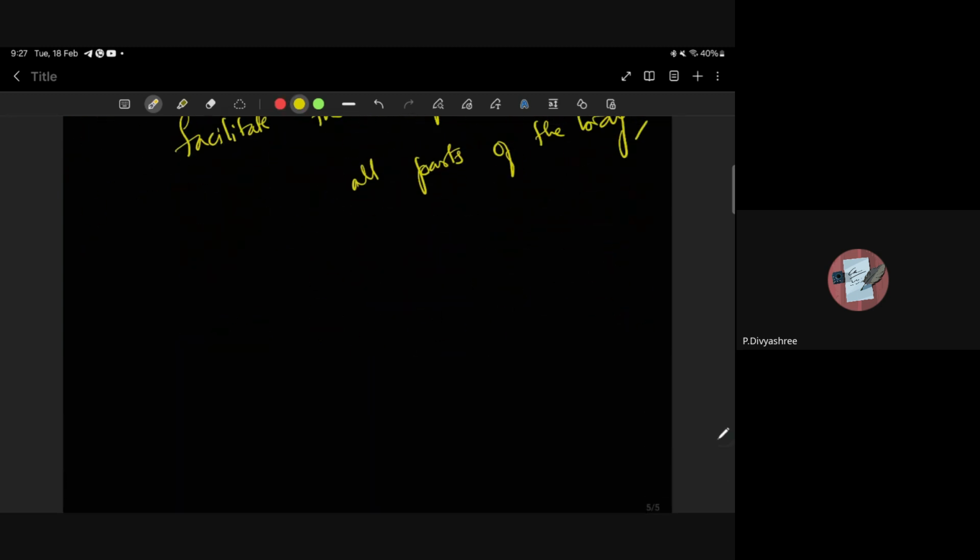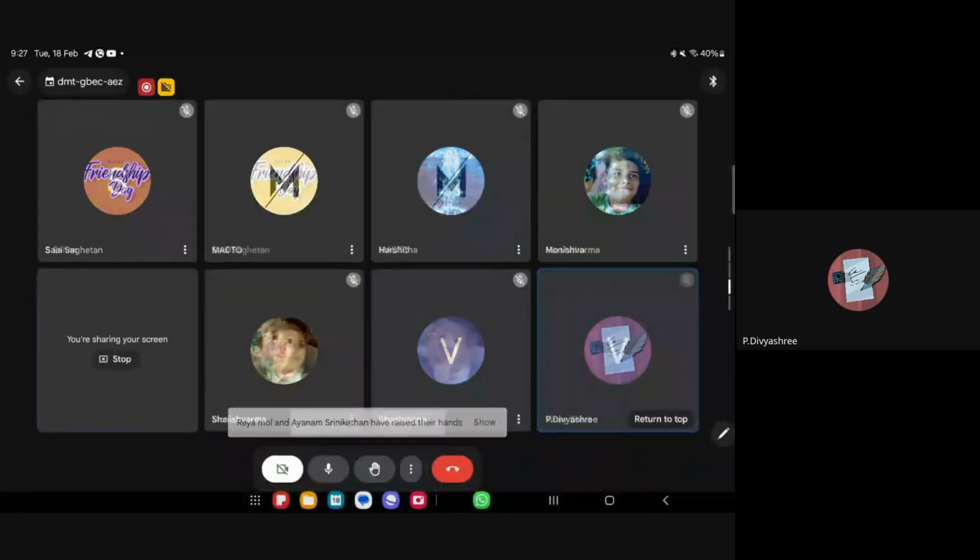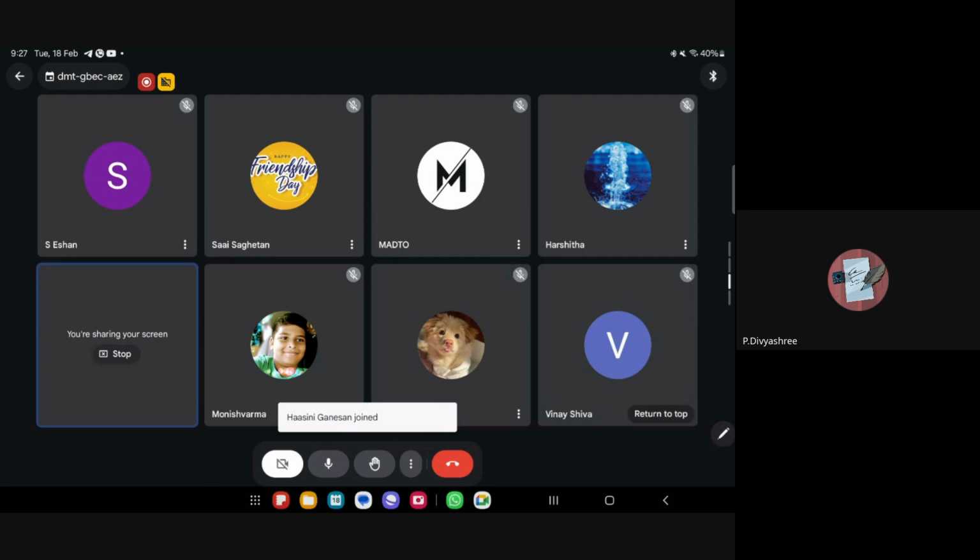And one more thing. A question can be asked like, give reasons for the following. What is the question? For these you have to give the reason. Rings of cartilage present in the trachea. What is another name for trachea? Ishan, what is another name for trachea?